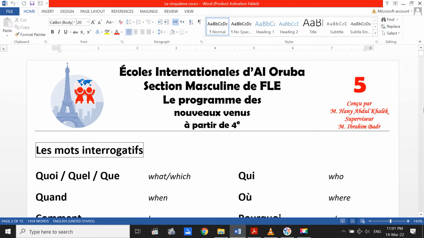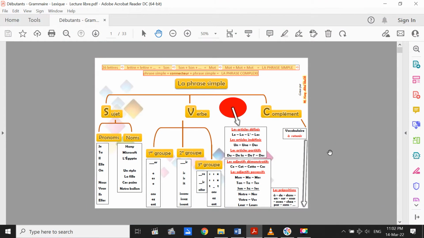Aujourd'hui, je vais vous expliquer le cours numéro 5 de notre programme pour les nouveaux arrivants. Today, I will explain session number 5 of the program for the newcomers. Avant de commencer, on va réviser ensemble la phrase française simple. Let's start with revising the French simple sentence together that we studied before, but pay attention.